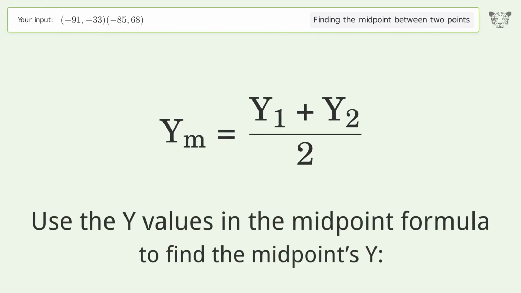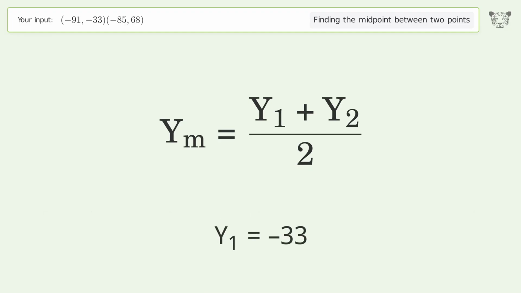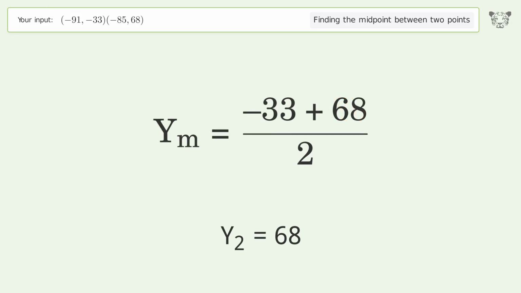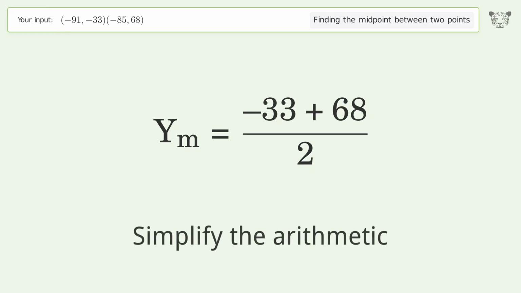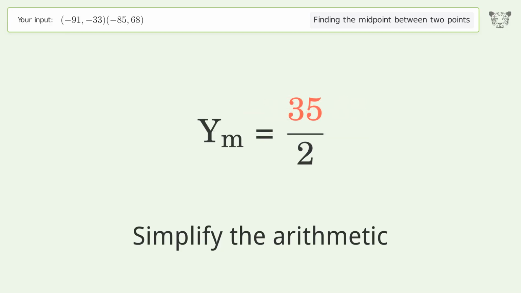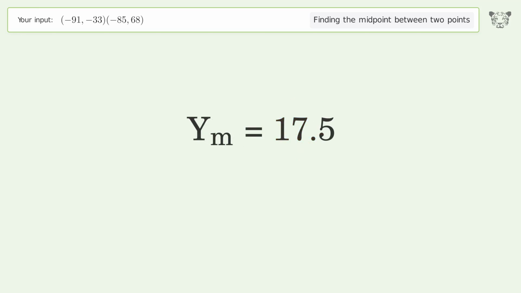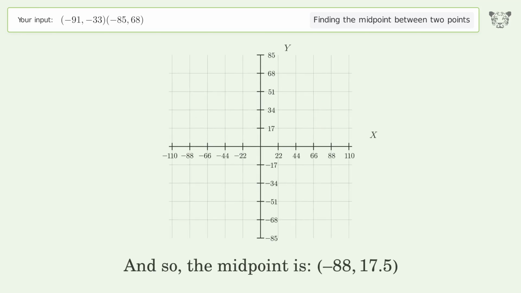Use the y values in the midpoint formula to find the midpoint's y. y1 equals -33. y2 equals 68. Simplify the arithmetic. And so, the midpoint is -88, 17.5.